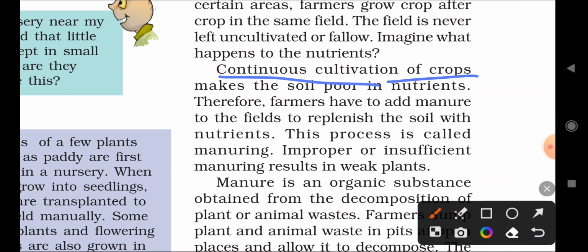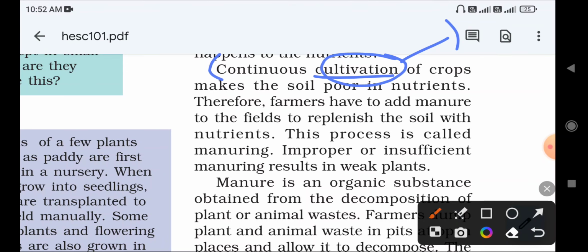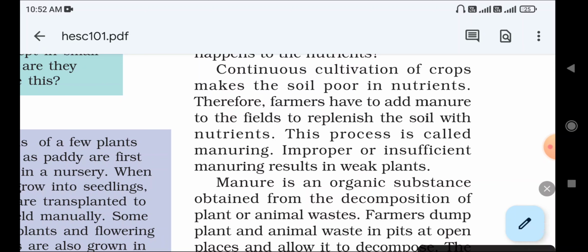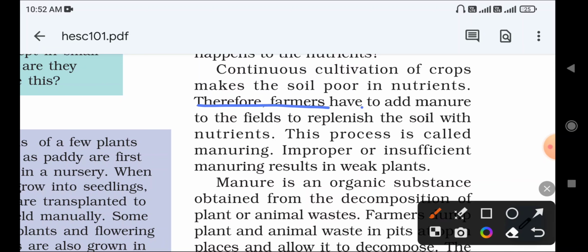Continuous cultivation of crops makes the soil poor in nutrients. Continuous cultivation means in the agricultural field, continuous growing of crops makes the soil poor in nutrients, because they are continuously using them. Therefore, farmers have to add manure to the fields to replenish the soil with the nutrients. For that, continuously you are using the land, and the land loses the nutrients from the soil. So we are artificially adding nutrients to the soil.